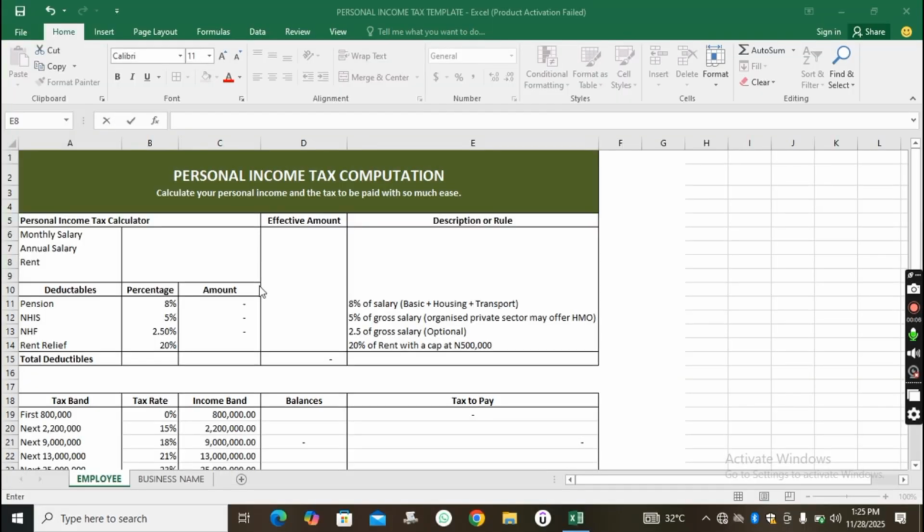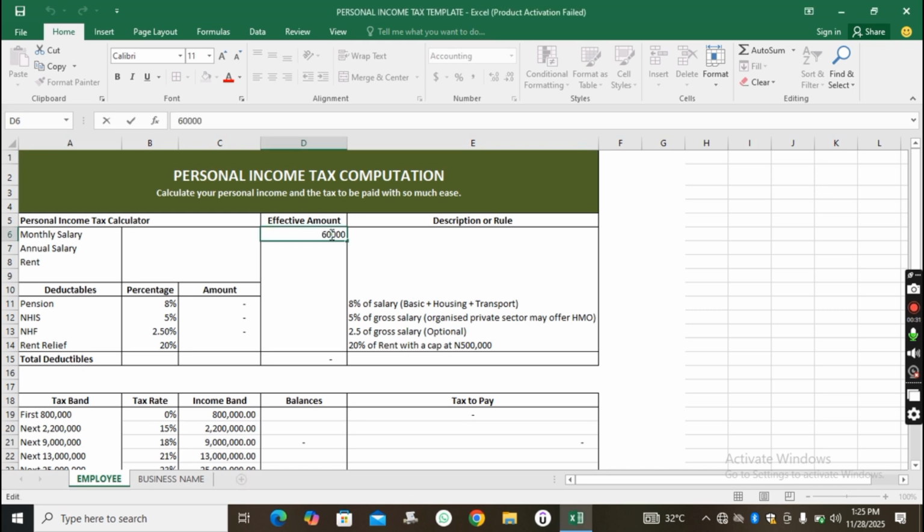So quickly, without wasting much of your time, let's jump into our Excel template. Let me walk you through how personal income tax is computed, so that you can see other things that are considered before we can arrive at whatever tax you are supposed to pay on a yearly or monthly basis. Let's go. So let's go ahead and do a practical computation of our tax using this template.